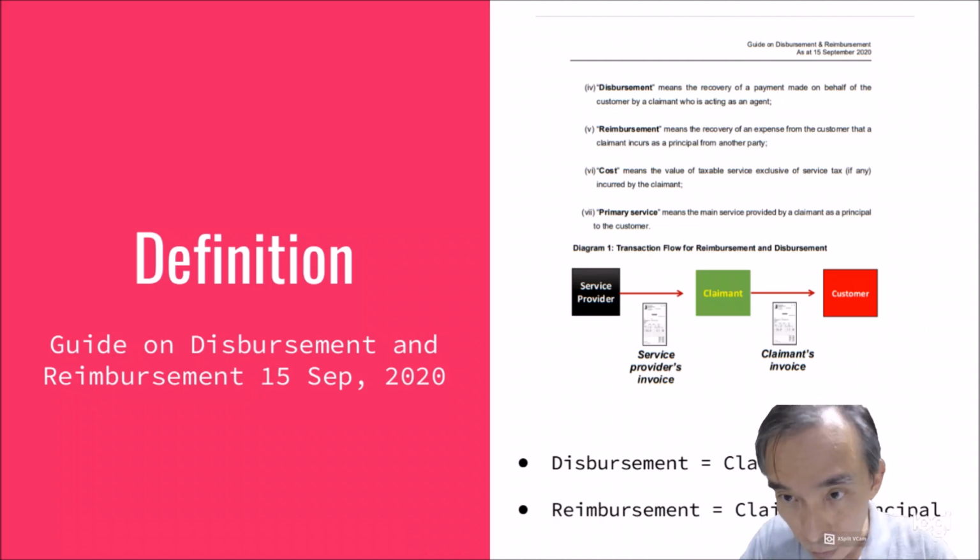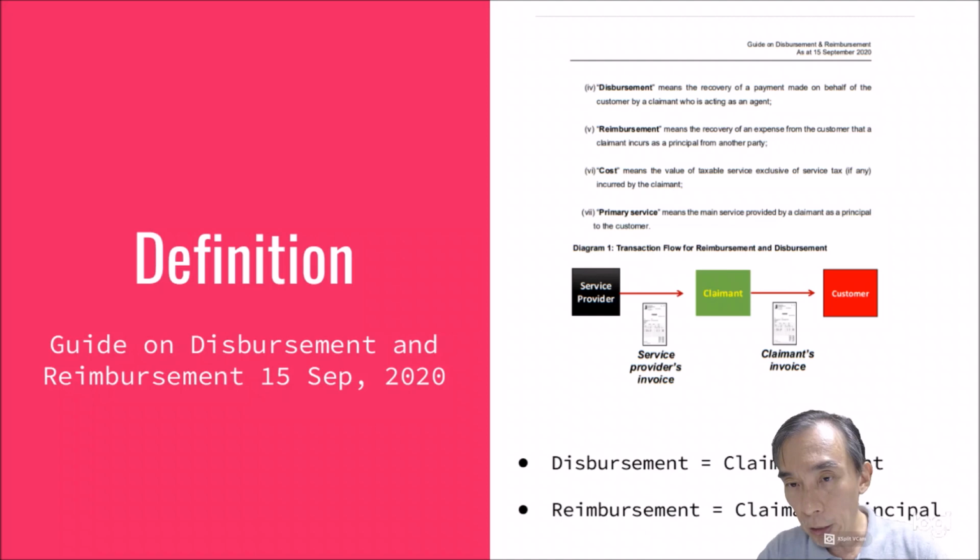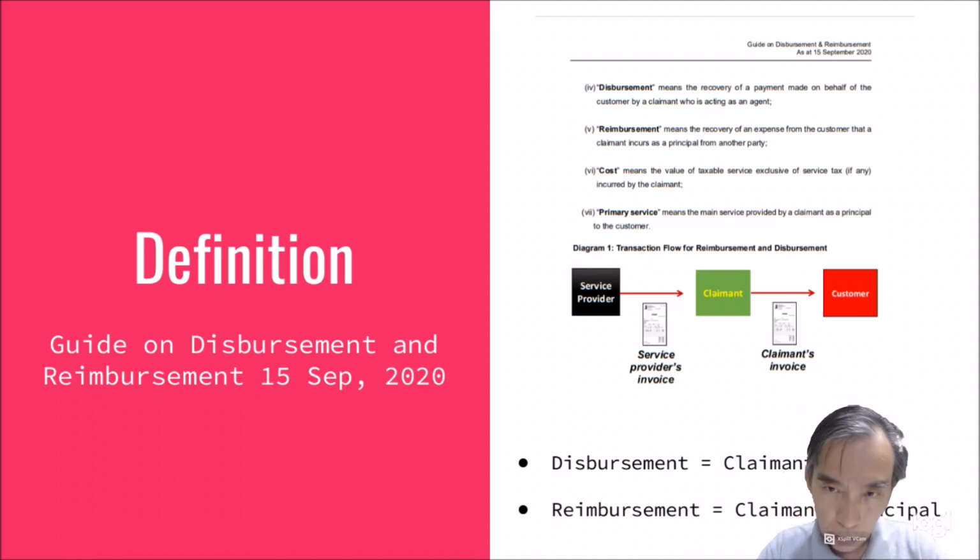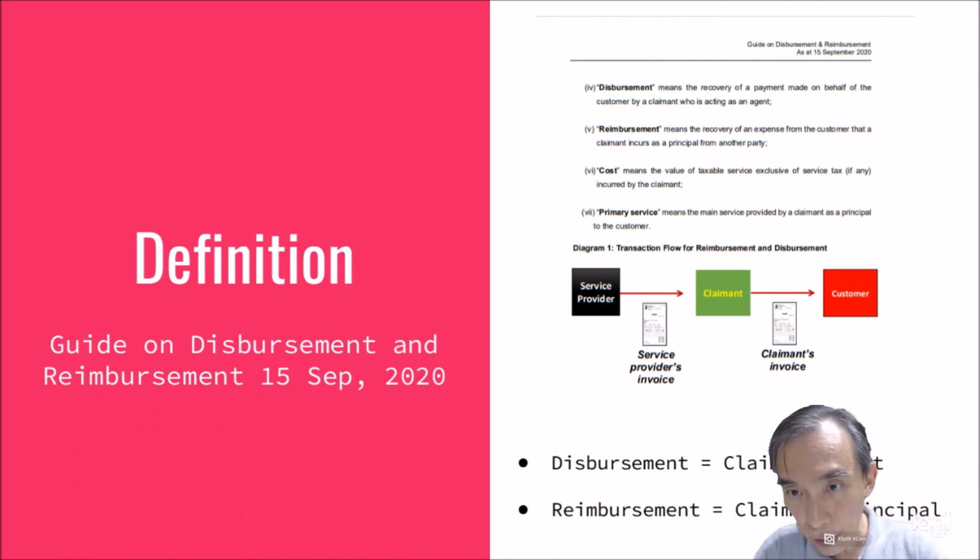Whereas if you act as a principal, you totally decide everything, you call the shots, and later get reimbursed for the expenses from the owner. So reimbursement means the recovery of an expense from the customer, in this case the owner of the house, that a claimant incurs as a principal from another party.